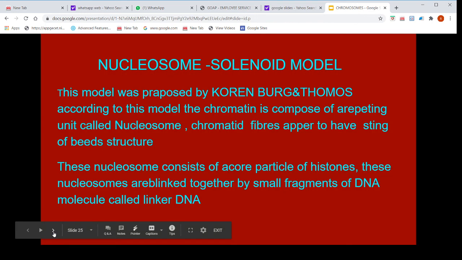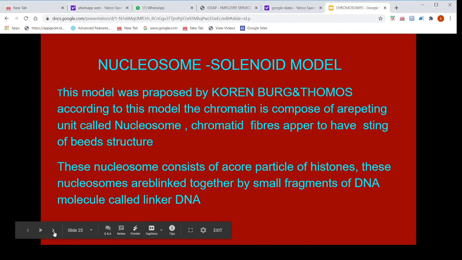Another theory to explain the structure of the chromosome is the nucleosome solenoid model. It is a recently proposed model, proposed by Kornberg and Thomas. According to this model, the chromatin is composed of a repeating unit called the nucleosome. Chromatin fibers appear to have a string-of-beads structure. These nucleosomes consist of a core particle of histones. They are linked together by small fragments of DNA called linker DNA. In this way, the chromatin material is packed inside the chromosome.